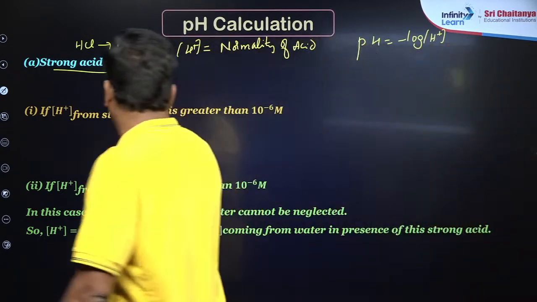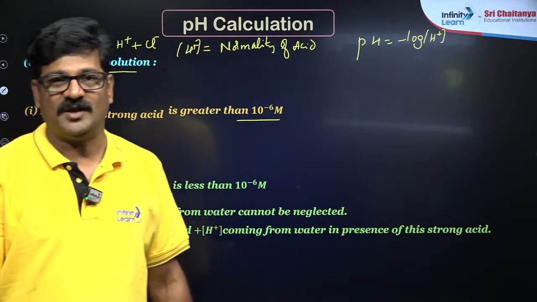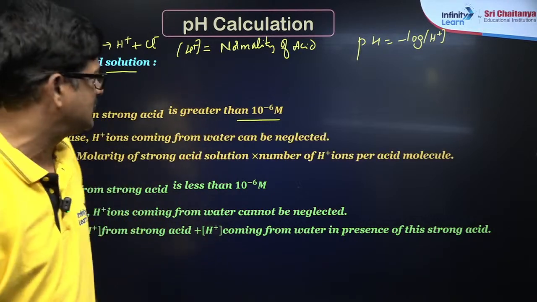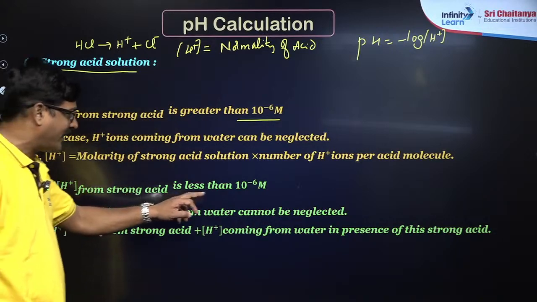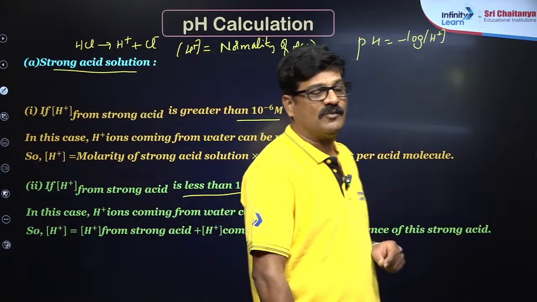If H plus of a strong acid is greater than 10 power minus 6, you consider the concentration of the acid as the normality. If the H plus ion concentration from the strong acid is less than 10 power minus 6, then what you have to do?